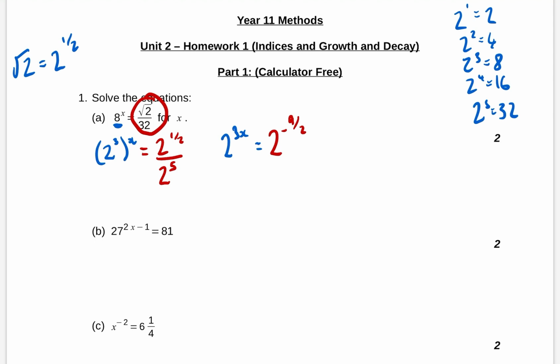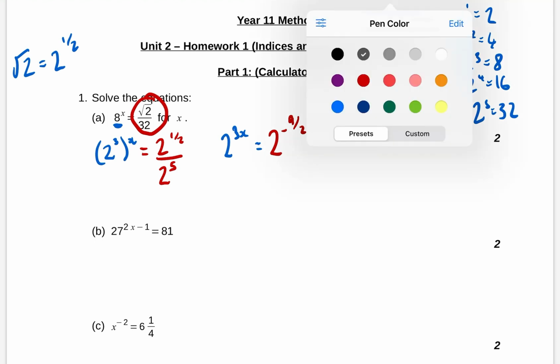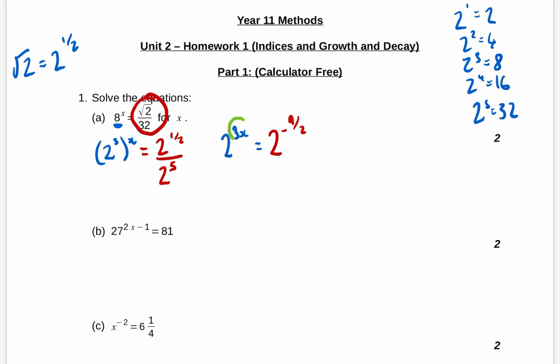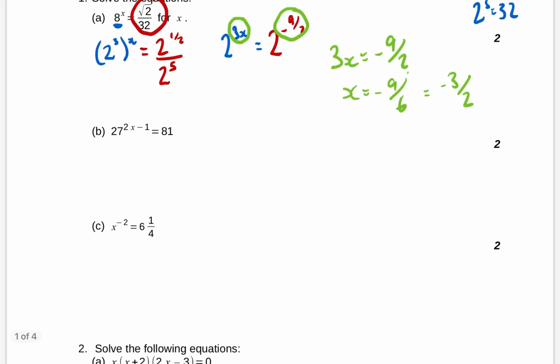Then we do our equating coefficients bit. So we say that these two are the same thing, so 3x has to equal minus 9 over 2. If I then divide that by 3, I'll get minus 9 over 6 because it goes up to the bottom. So I reckon we should end up with minus 3 over 2 for that first question. Assuming there's no dumb mistakes, there probably is. I don't care. I'm doing my bit.